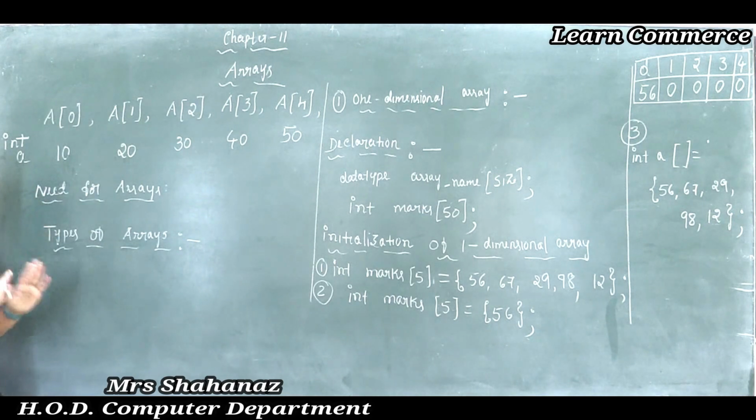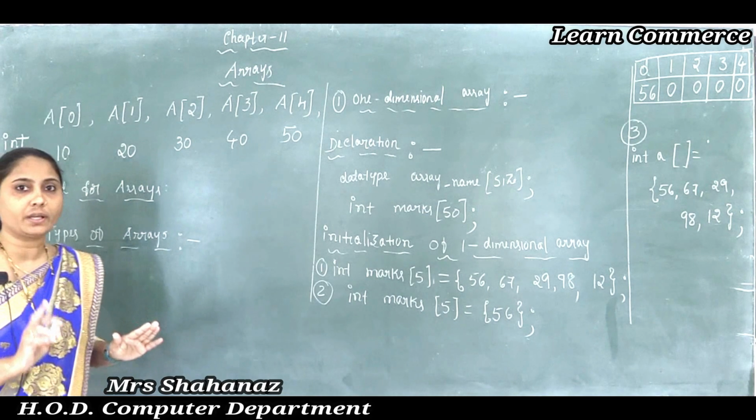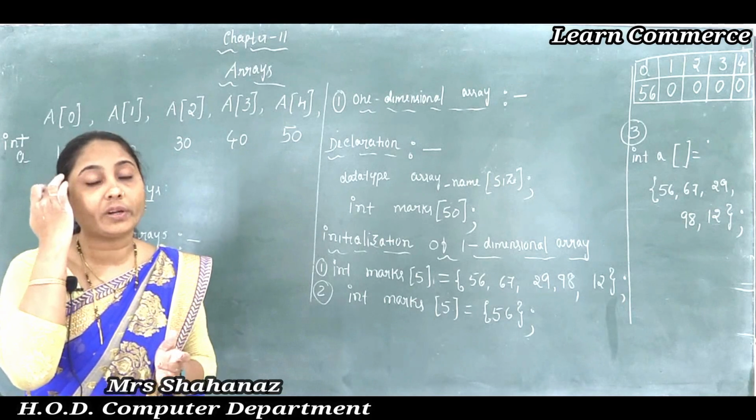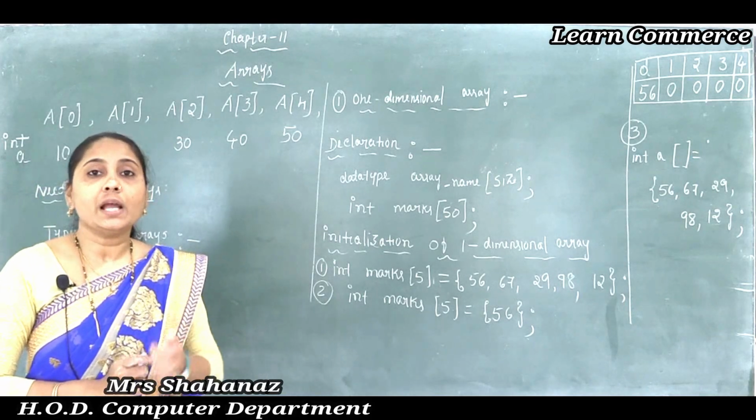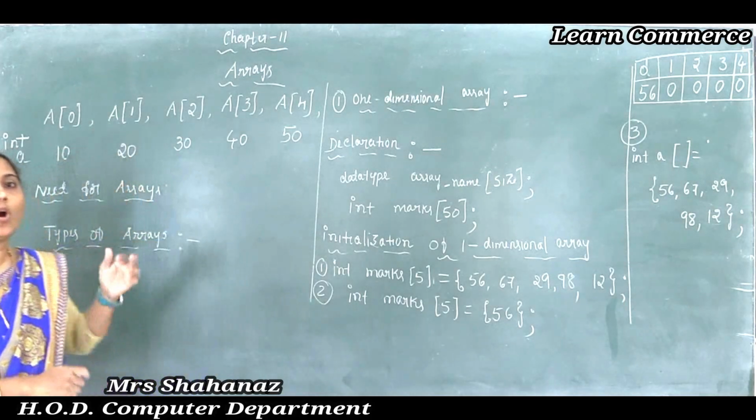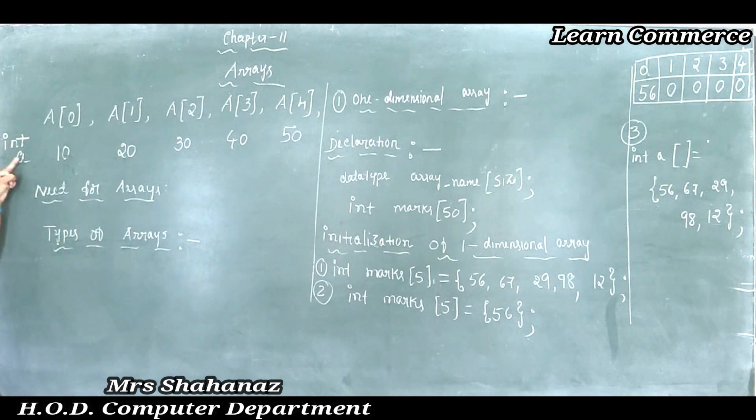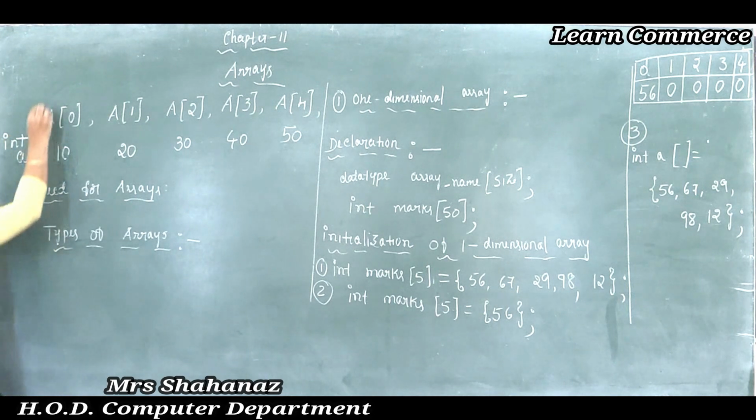This is a very important question, a 1 mark question: what is the meaning of an array, or what is an array? It is a collection of objects, and all the objects have the same name and the same data type. And the object is also called an element.